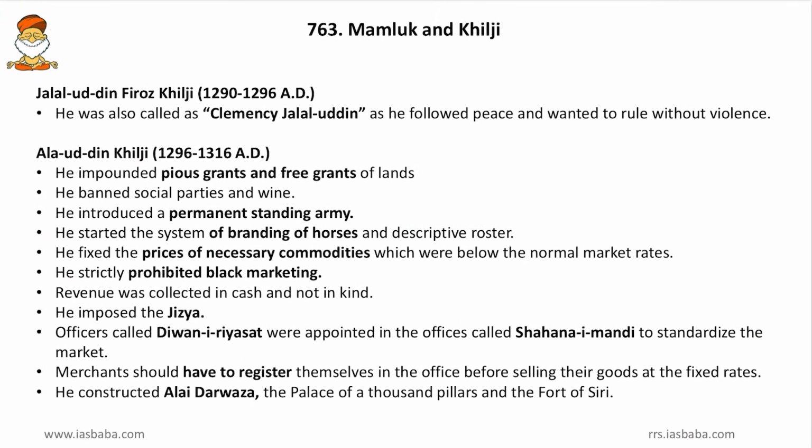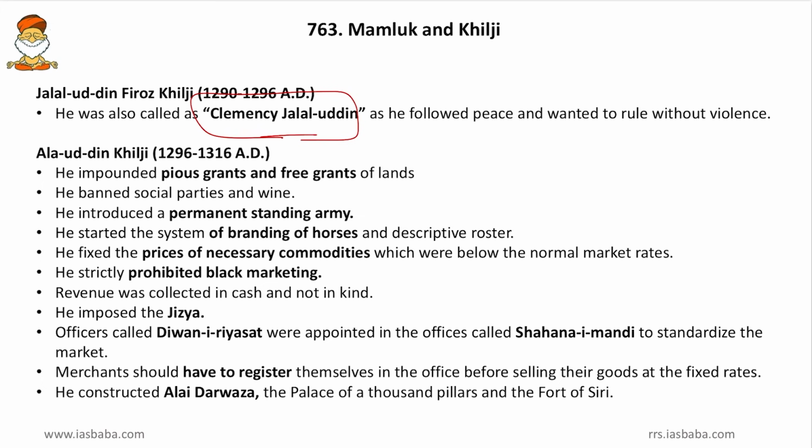Then come to next, the Khilji dynasty. So this was started by Jalaluddin Khilji, and he was also called Clemency Jalaluddin, as he followed peace and wanted rule without violence. So this non-violent rule of Jalaluddin Khilji becomes important. Then Alauddin Khilji, the second ruler, he impounded pious grants and free grants of lands. So he was also a generous man, and he gave several grants for charity, and lands also were given for grants. Then he banned social parties and wine. So he was an austere king, and he banned social parties and wines, merrymaking, etc.